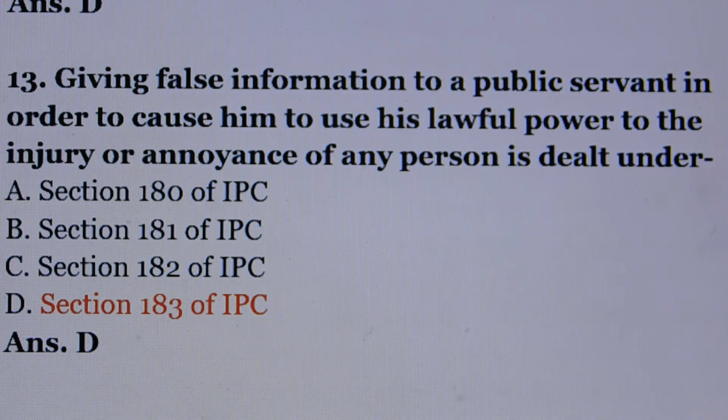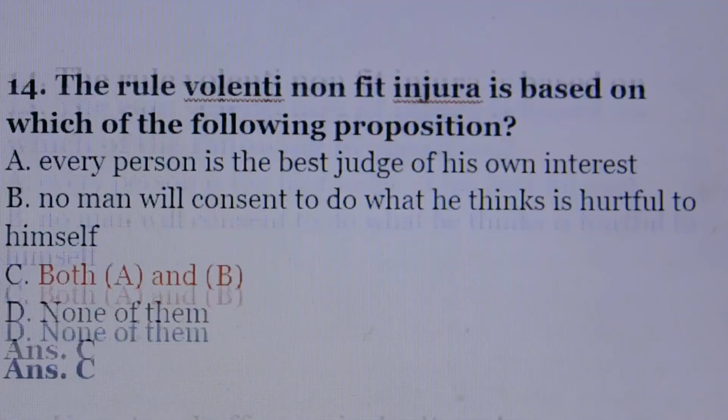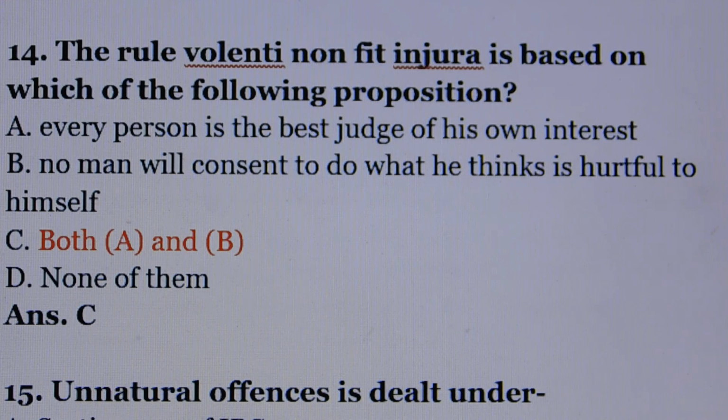Question number 13. Giving false information to a public servant in order to cause him to use his lawful power to the injury or annoyance of any person is dealt under. Answer is option number D, section 183 of IPC. Question number 14. The rule volenti non fit injuria is based on which of the following propositions? Answer is option number C, both option A and option B.